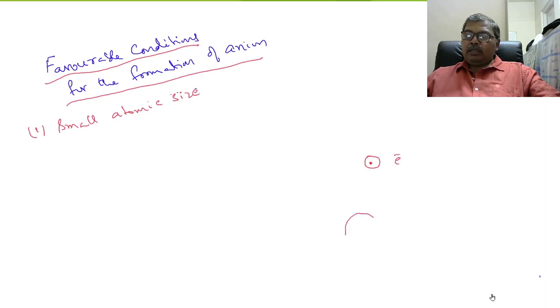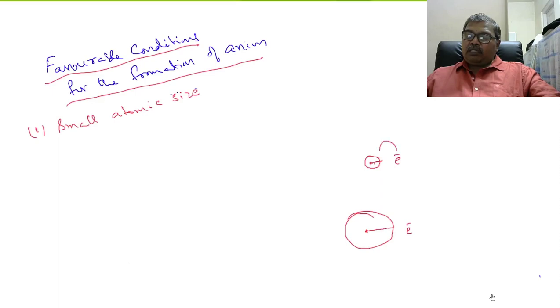For example, this is an elemental atom, nucleus and electron. Now, here the nuclear distance, meaning the distance between the nucleus and outermost orbit, is very less. Here the distance between the nucleus and outermost orbit is more.